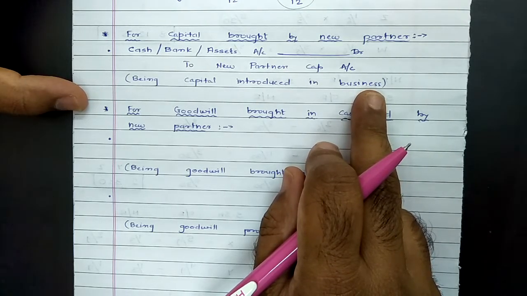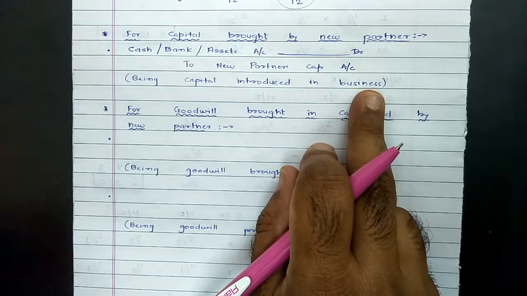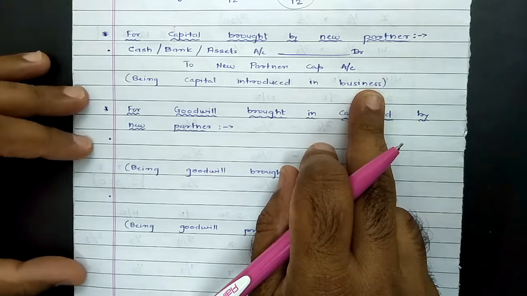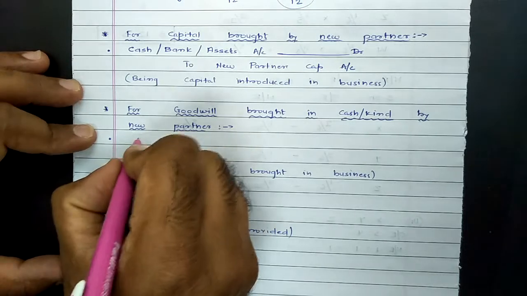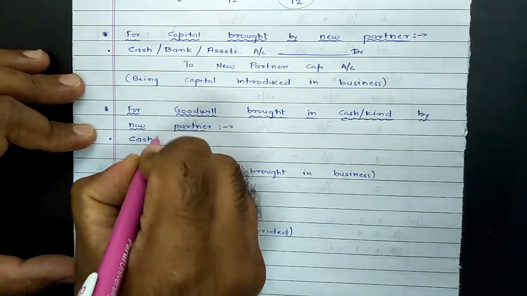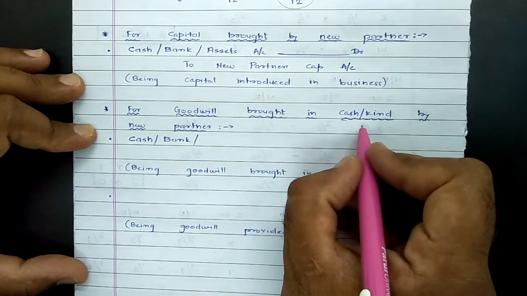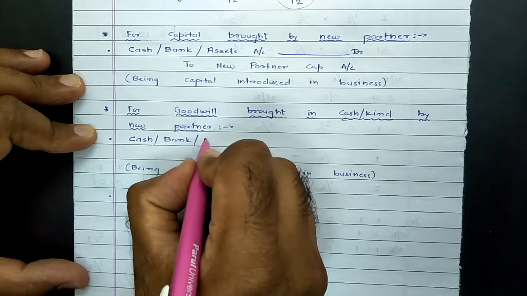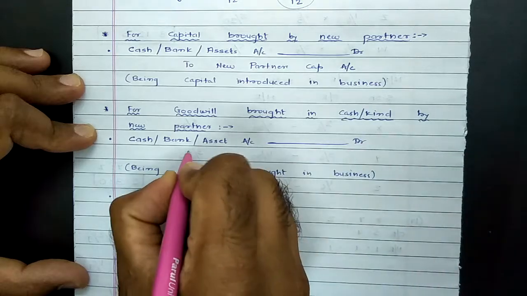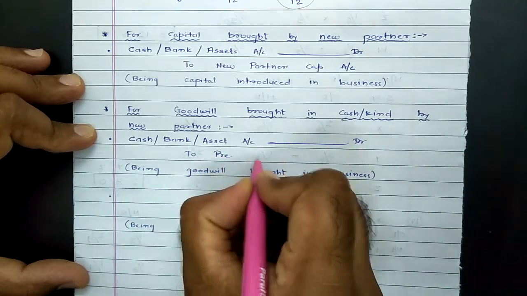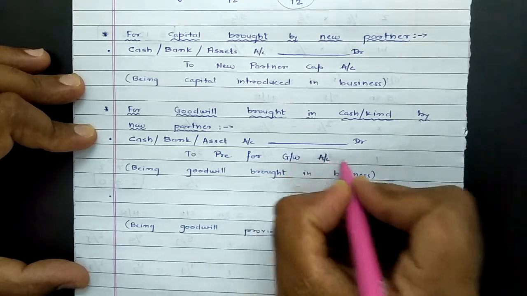Now coming towards goodwill. Goodwill is an optional point in which the new partner may or may not be able to bring goodwill in cash. In case the new partner is able to bring goodwill in cash, the entry will be cash comes in. In the same way, if money is paid through cheque, bank account is debited. Instead of cash or cheque, the new partner may provide some asset in the form of goodwill. So asset account debit to goodwill account or to premium for goodwill account. You can write premium for goodwill or you can just write goodwill. It's right both ways.